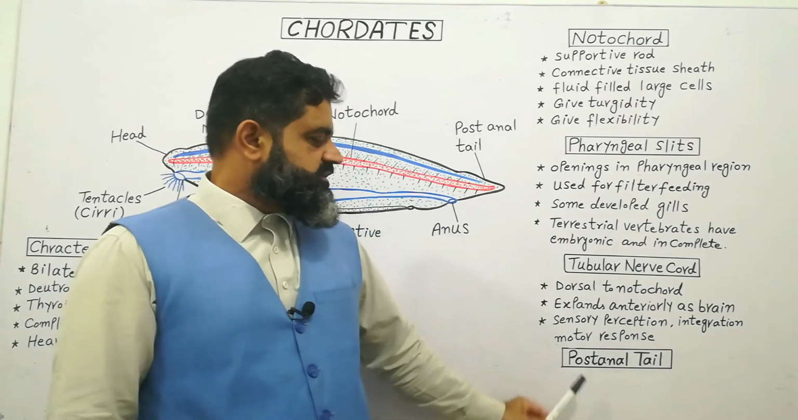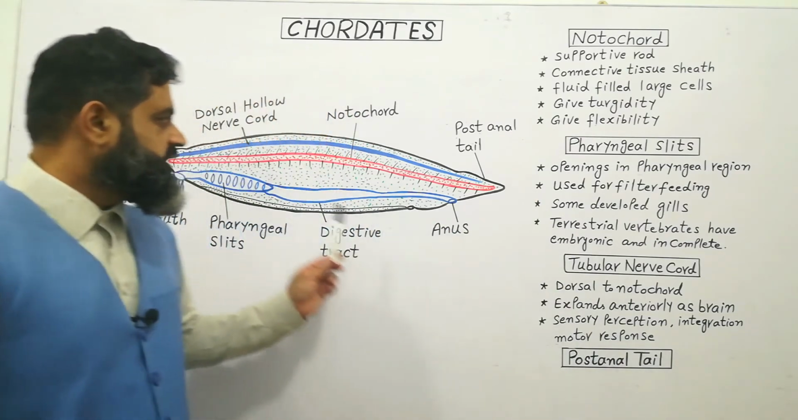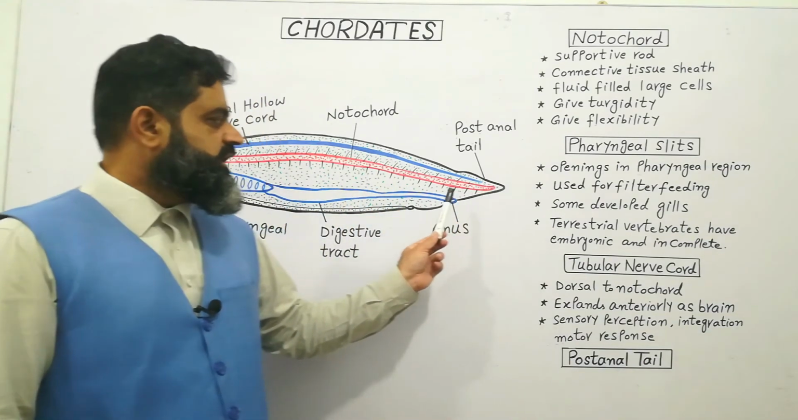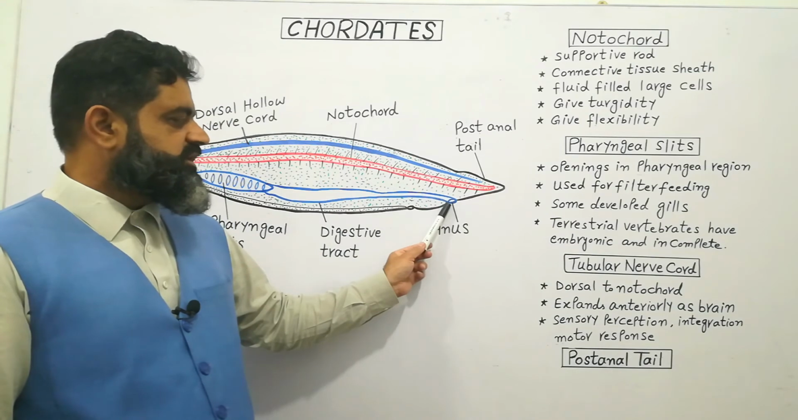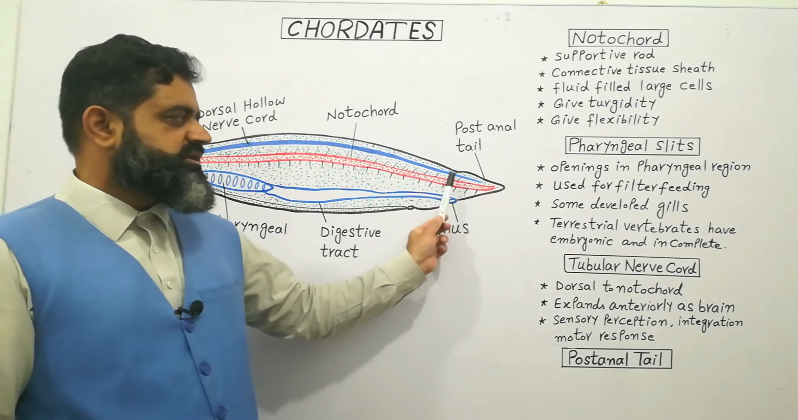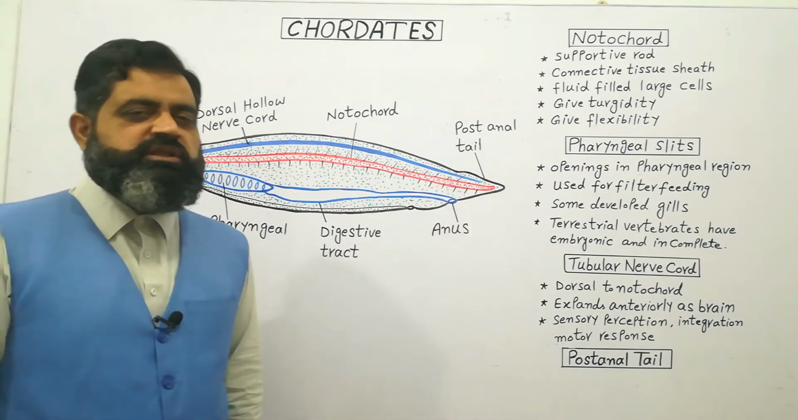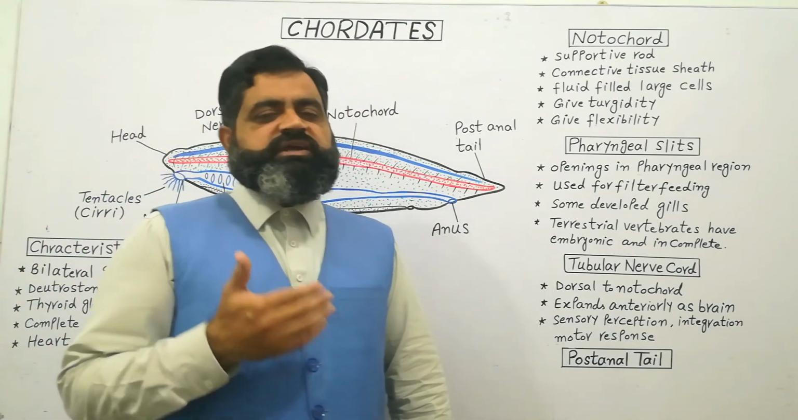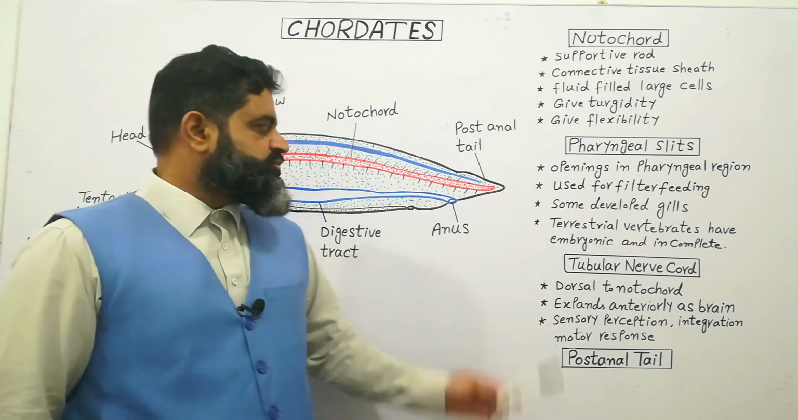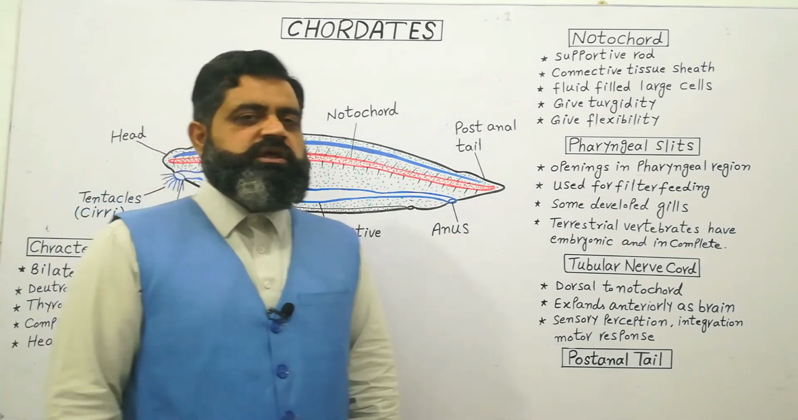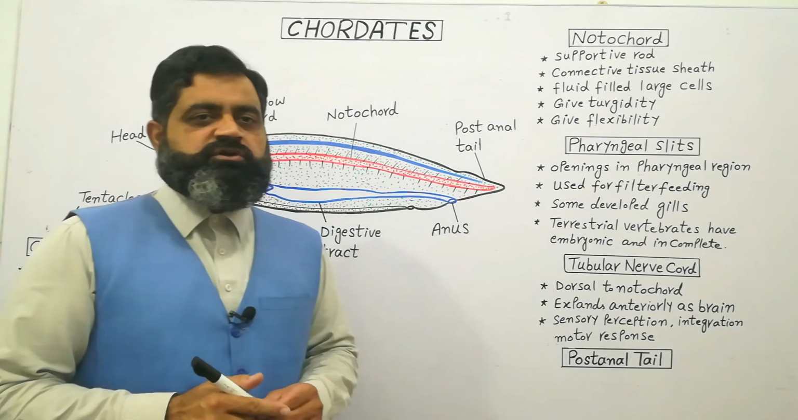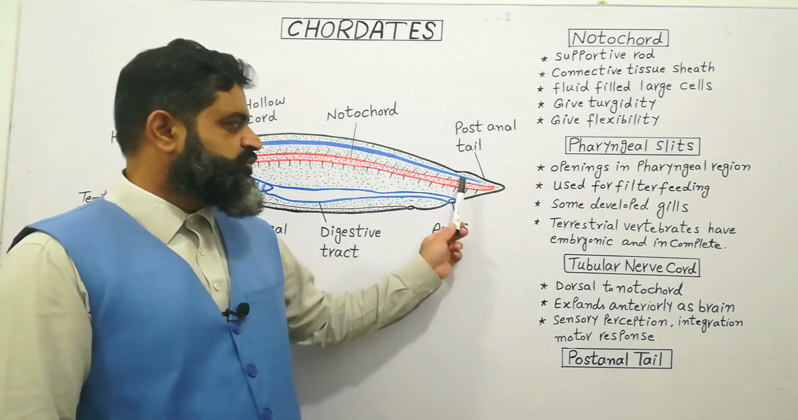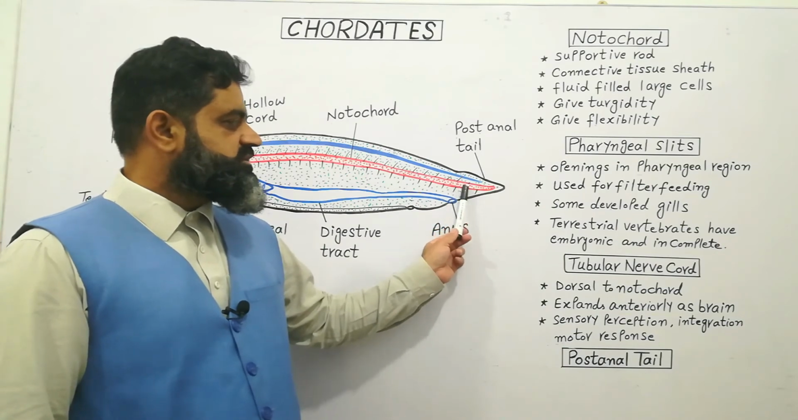The fourth feature is the post-anal tail. As you can see in this diagram, this is the anterior portion and this is the posterior portion of the cephalochordate, and this is the last part of the digestive system, the anus, and just behind the anus there is a tail which is known as the post-anal tail. This is present in all the chordates at some stage or throughout life. So this tail helps to place the animals into the phylum Chordata. Like in cephalochordates, this post-anal tail is always present, supported by a tubular nervous system and a notochord.